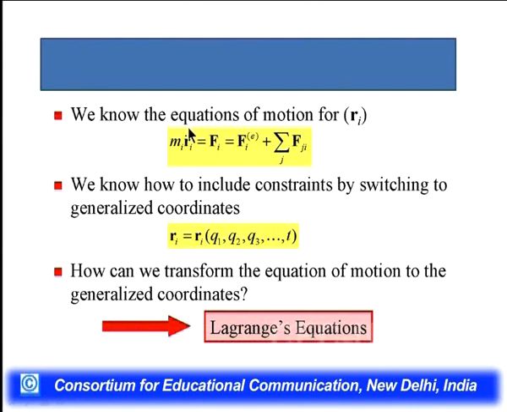Here we see that these coordinates will be converted into the generalized coordinates, where we have the constraint. When holonomic constraints are introduced in any system, the coordinates switch to the generalized coordinates. That's why Ri is equal to Ri(q1, q2, q3, t). We are introducing the constraints also. How can we transform the equation to the generalized coordinates? That equation is known as Lagrange's equation.